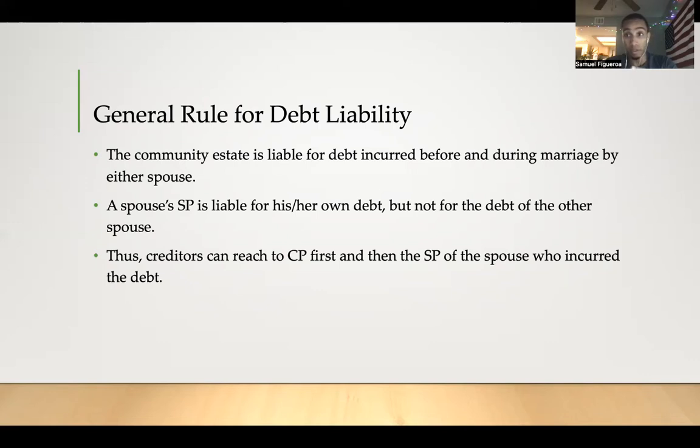But the creditors do have a right to reach into community property funds first. And if that's exhausted, then the creditors can go into the separate property of the spouse who incurred that debt. But the other spouse won't be liable for it in regards to their separate property. So their separate property funds are completely safe, but the spouse who incurred the debt will not be safe.